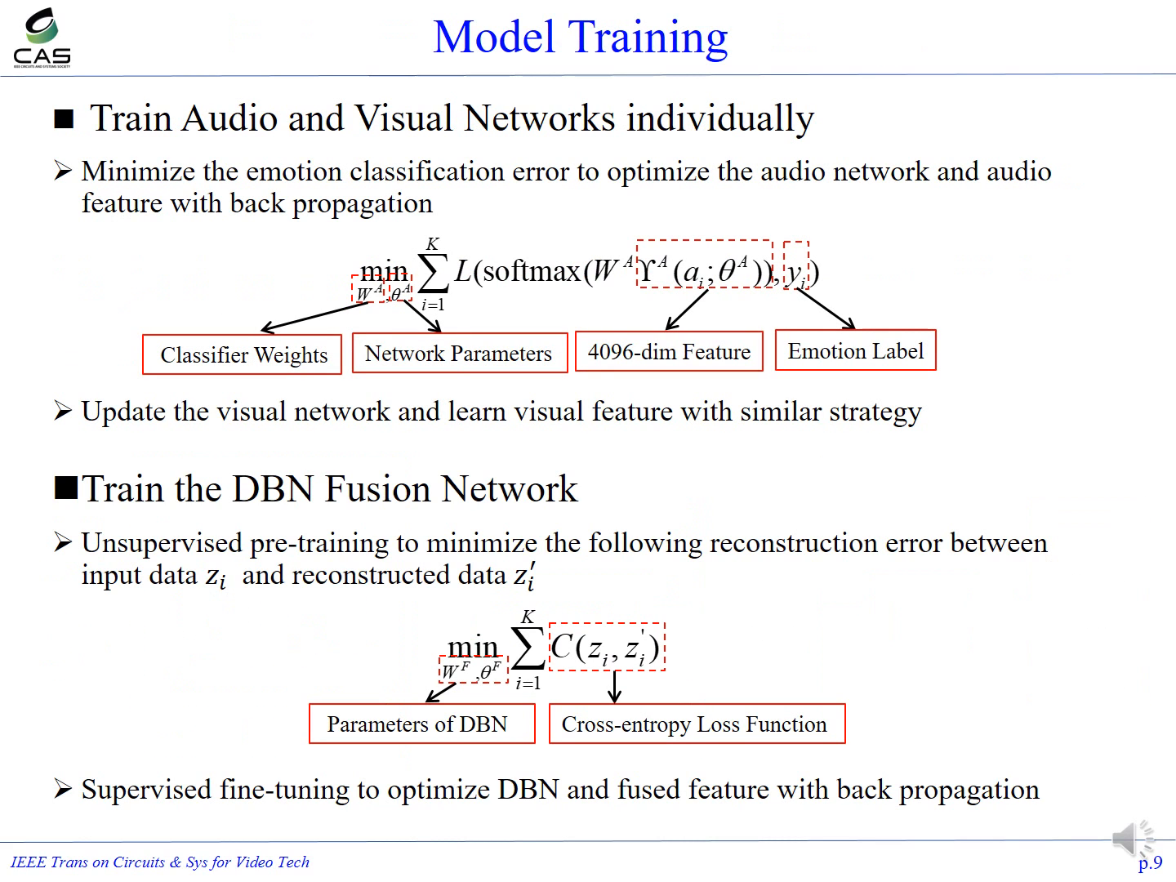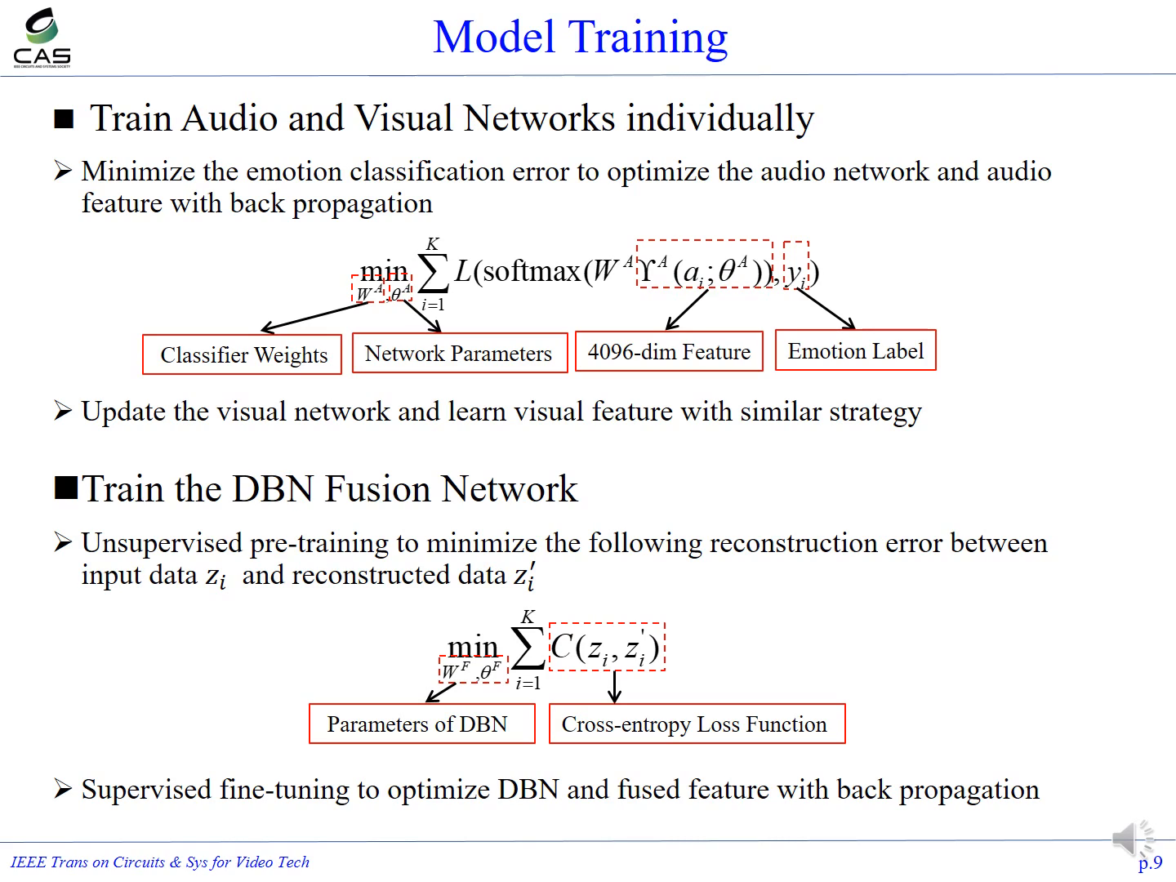The proposed method is straightforward and easy to repeat. The training of the hybrid deep model mainly contains two steps. We first train the audio and the video network. For instance, we minimize the emotion classification error to optimize the audio network and audio features with backpropagation. The video network and the video features are optimized with a similar strategy.